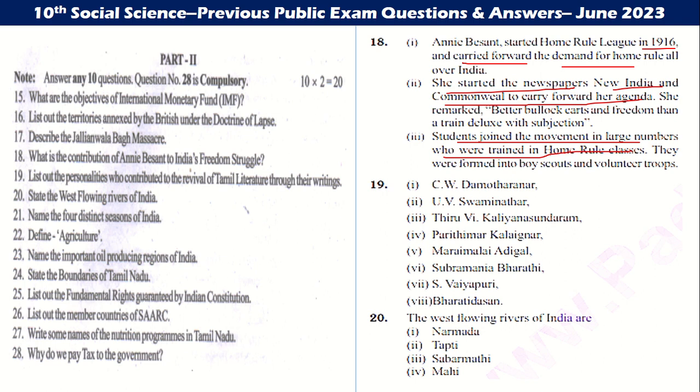19. List out the personalities who contributed to the revival of Tamil literature. C.W. Damodaranar, U.V. Saminathar, Thiru. V. Kalyanasundaram, Parithimar Kalaignar, Maraimalai Adigal, Subramania Bharati, Vaiyapuri, and Bharathidasan. Next, state the west-flowing rivers. Narmada, Tapti, Sabarmati, and Mahi.